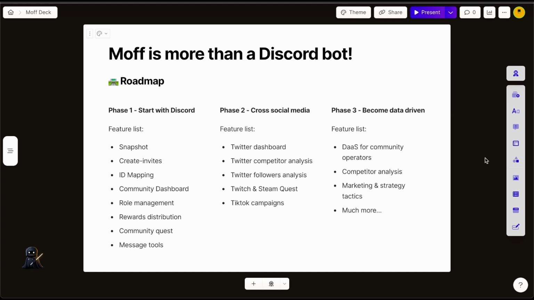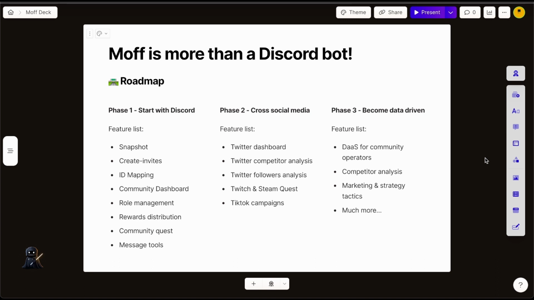For phase 3, we will become a data-driven platform. Once we have the community data, we can provide insights and tactics for new communities to better run their campaigns, have clearer targets for their audiences, and also help them with competitor analysis, partnership analysis, and more marketing and strategic tactics to play around with.